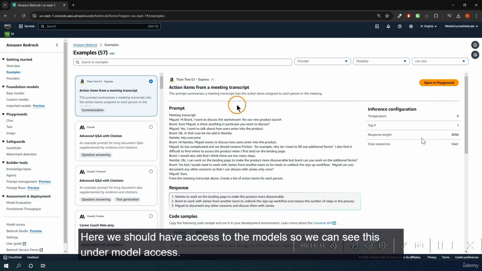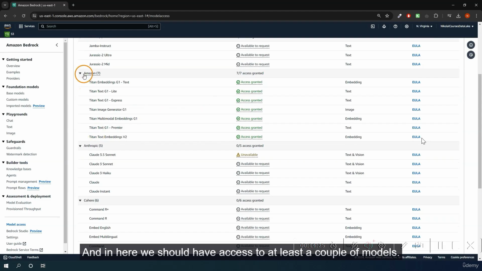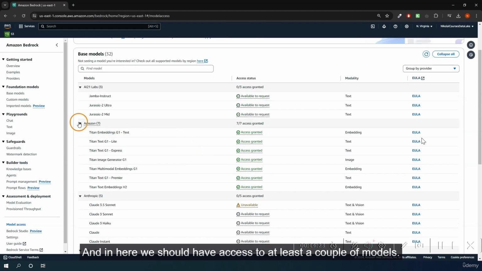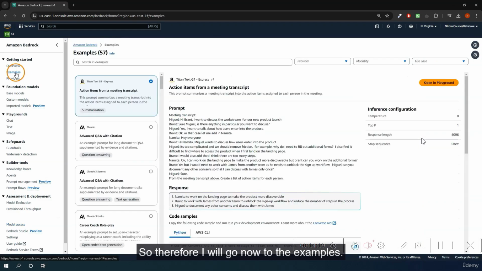Here, we should have access to the models. So we can see this under model access. And in here, we should have access to at least a couple of models, and in this case, also the Amazon models. So therefore, I will go now to the examples.